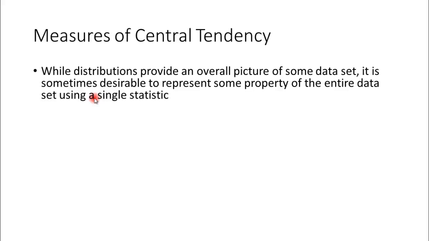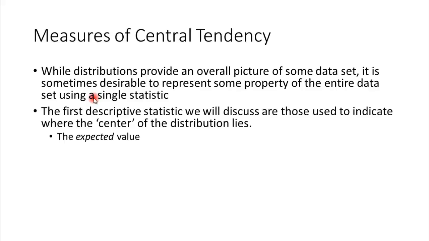While distributions provide an overall picture of some data set, it is sometimes desirable to represent some property of the entire dataset using a single statistic. Though I have 100 observations of weight, I want to use only one statistic to define the whole data. For 100 people's weight, I would just say the average, the mean, is 50. That's a single statistic. Central tendency gives us that single statistic.